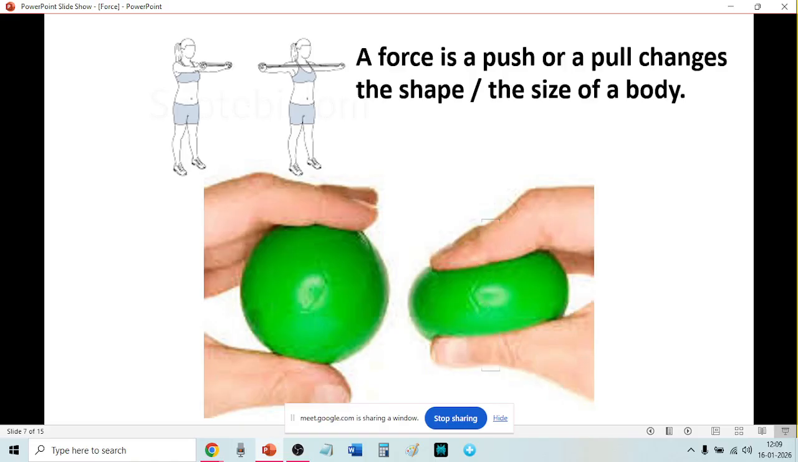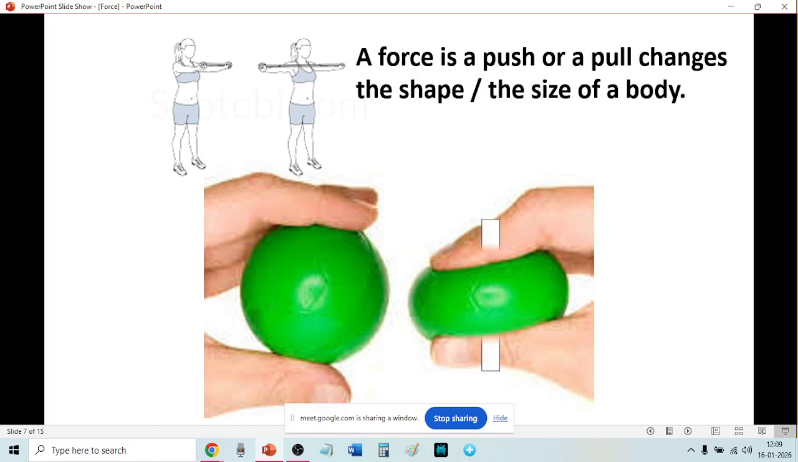Next. Now what is happening? See the ball. The ball is changing the shape. When you press the ball, the round ball is changing the shape, squeezing the ball. See the two arrows. You are changing the shape of the ball. And on the top, what is happening? The top figure, the two girls. You are pulling the elastic, it becomes longer. The elastic was shorter. When you pull it, it becomes longer.